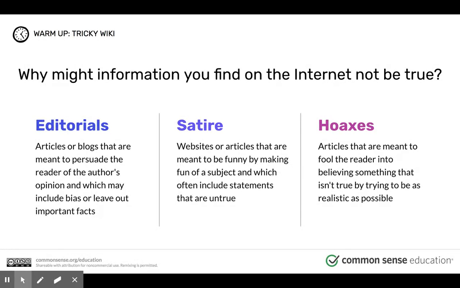That's not true information. Now, there's also lots of websites that are trying to be funny or satirical, which basically means like a spoof. There was a website that came out a couple of years ago called The Onion, and The Onion purposely took news stories and turned them into being a little bit more ridiculous. But lots of people started to share them as if they were true, as if they were fact, and they were definitely not. Same with hoaxes. They like to try and fool the reader. Those are very real things on the internet that we have to be careful of.